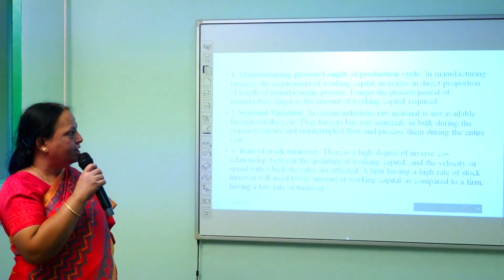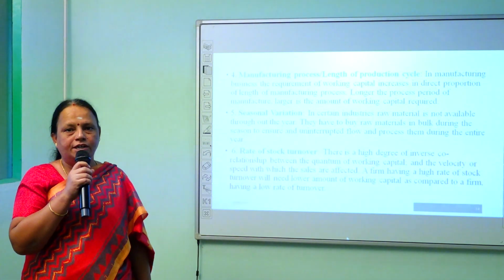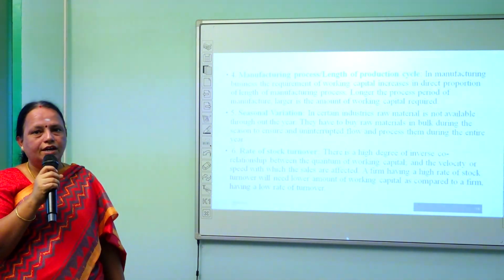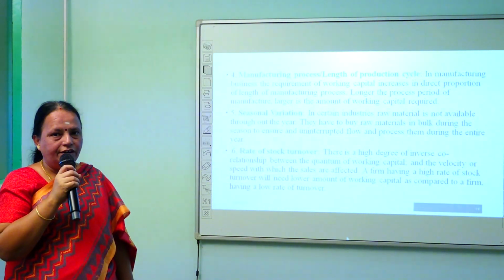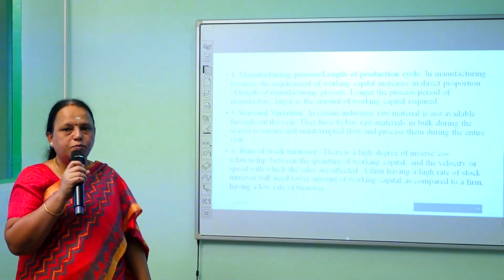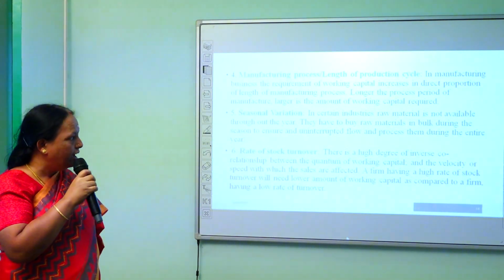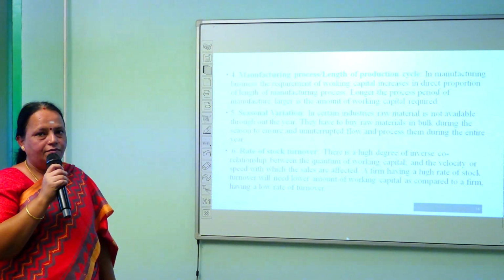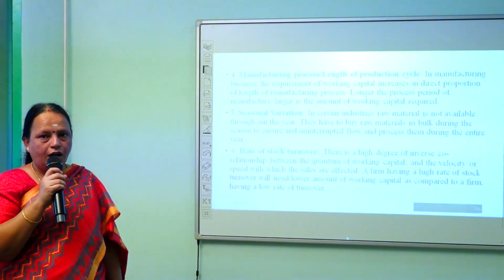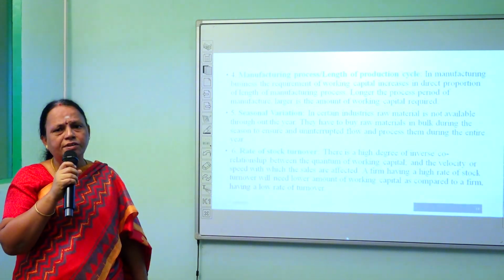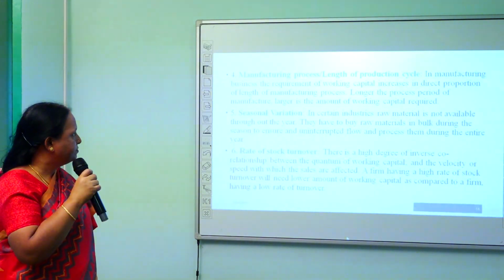And manufacturing process or length of production cycle. How long the company is going to take for the conversion of raw materials into finished goods. If it is a longer period, the working capital requirement is also very large. And the next one is seasonal variation. As we have discussed in the importance, we can exploit the market when the goods are available in bulk during the season, and we can ensure the uninterrupted flow of production. And rate of stock turnover, how fast the stocks are converted into sales, that will be one of the factors determining the working capital requirement.